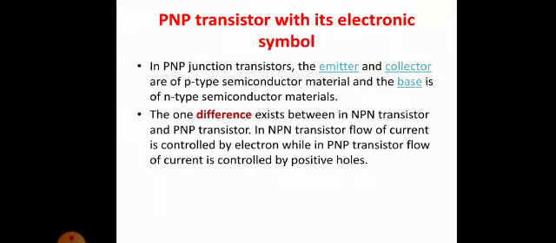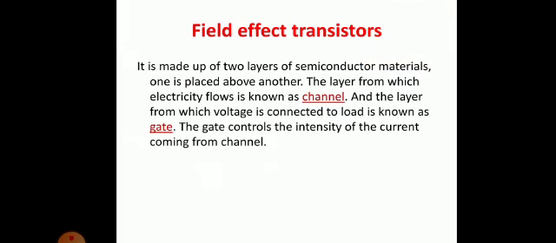Now, what are field effect transistors? We are not going into detail for this, but it is made up of two layers of semiconductor materials, one placed over the other. Previously what we learned, they were having three layers of semiconductors, but here there are two only. Clear? And they are given different names. The layer from which electricity flows is known as channel, and the layer to which voltage is connected is known as gate. So there are two parts given the names channel and gate.